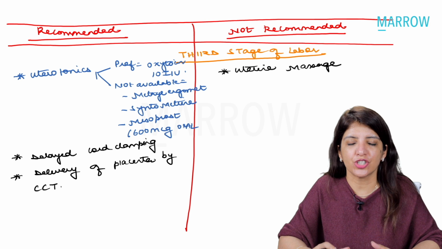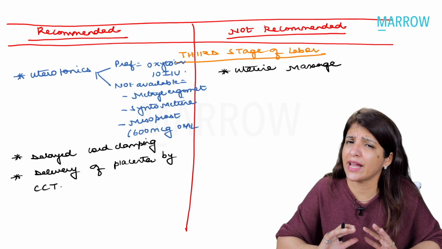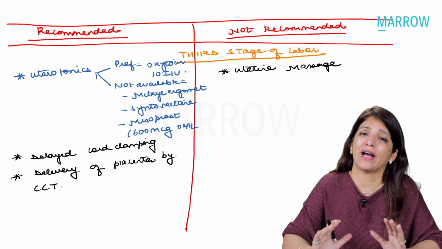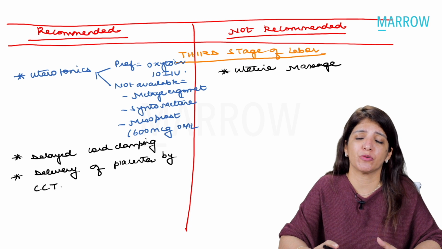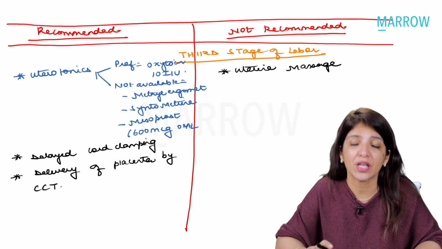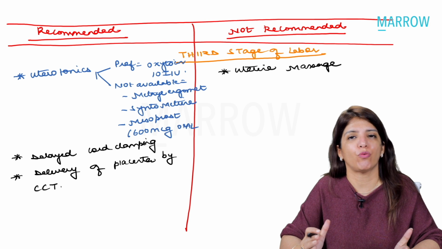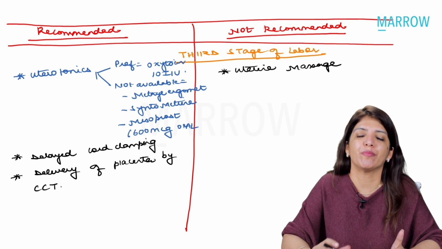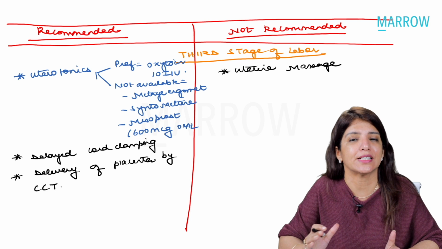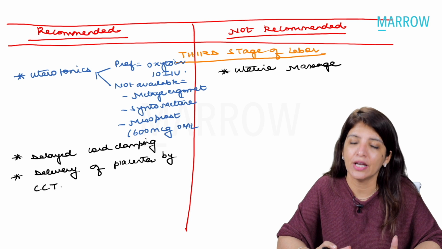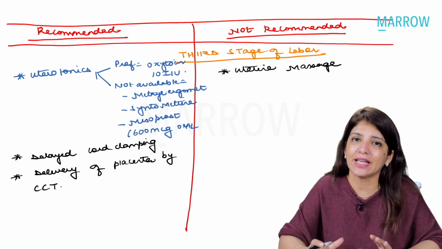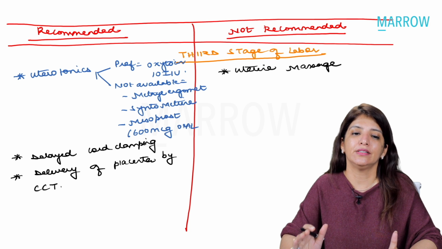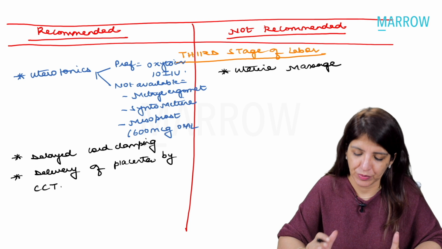As far as the third stage of labor is concerned, WHO hasn't made any change in active management of third stage of labor. Whatever steps were being followed by the WHO for the active management of third stage of labor, they continue to be the same. And as you all know, we've already told you that in the active management of third stage of labor, the fourth step, which was intermittent assessment of the uterine tone, has now replaced the uterine massage. So uterine massage is not recommended by WHO in the third stage of labor.